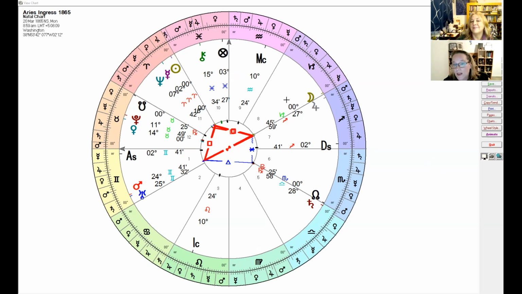Yeah. The sun can represent the ruler, but we can also look at the 10th house and see what the ruler of the 10th house is, which is Jupiter. So Jupiter was opposite that Uranus at the time. So yeah, not good for the ruler of the country at that time. And as it turned out, that was very right. Yeah.